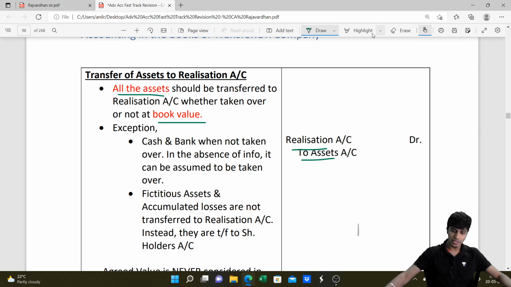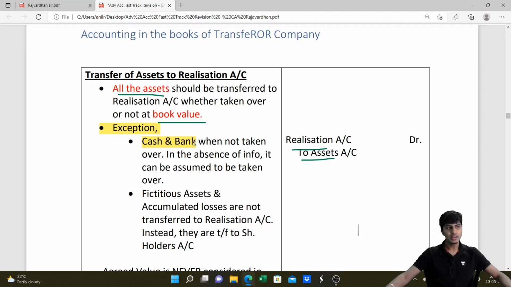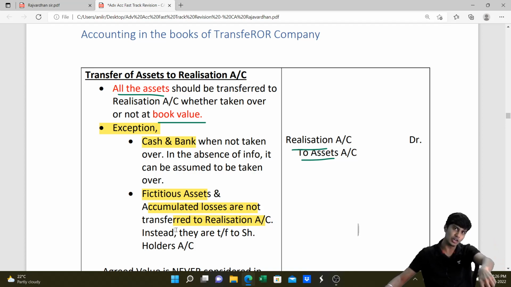One important thing is, there is a beautiful exception, cash. Cash is not transferred when it is not taken over. Why? Maybe certain liabilities are also not taken over by transferee, and you will use this cash to pay those liabilities. In such a case, you don't transfer cash. Fictitious assets, accumulated losses and reserves, if any, will not be transferred to realization account. Instead, these will be transferred to shareholders account, after reducing their share capital with these accumulated losses and fictitious assets, and we'll settle them with consideration received from transferee company.